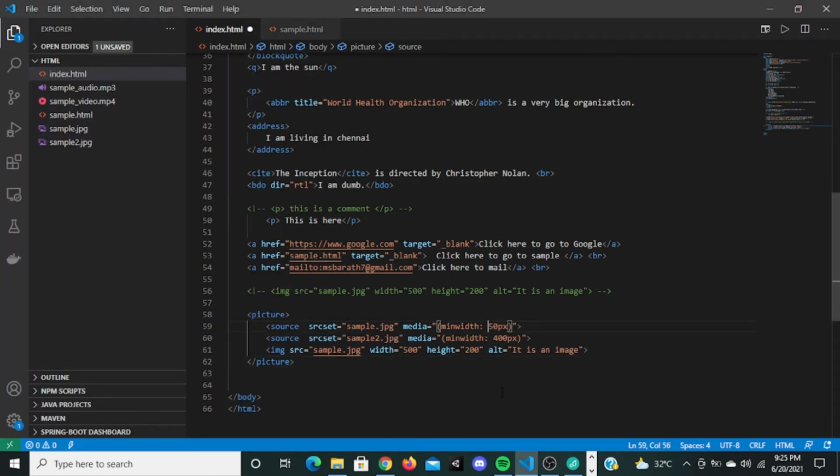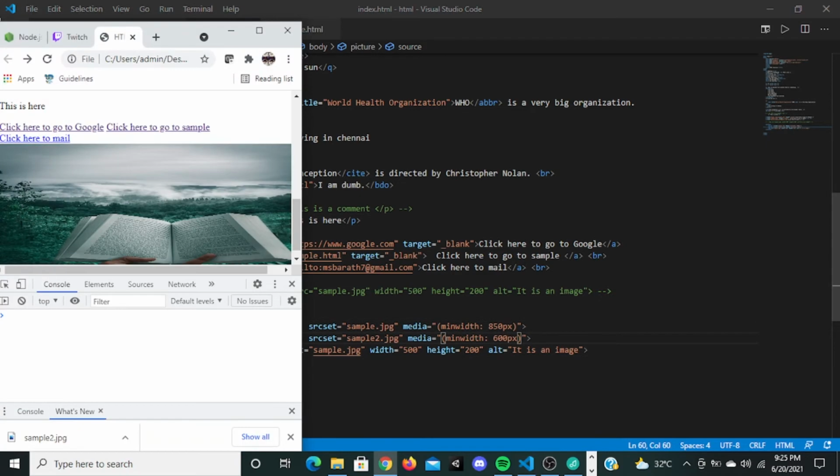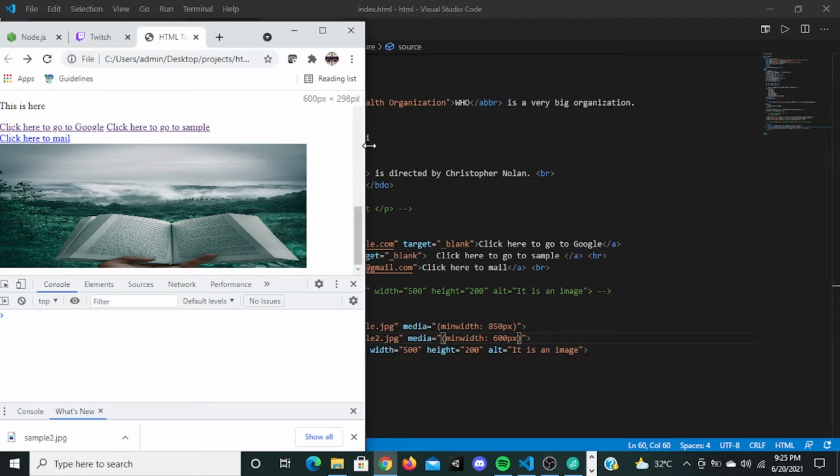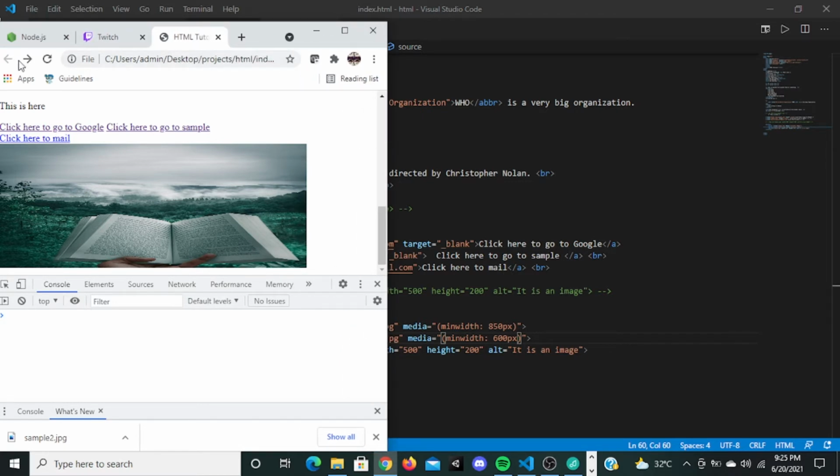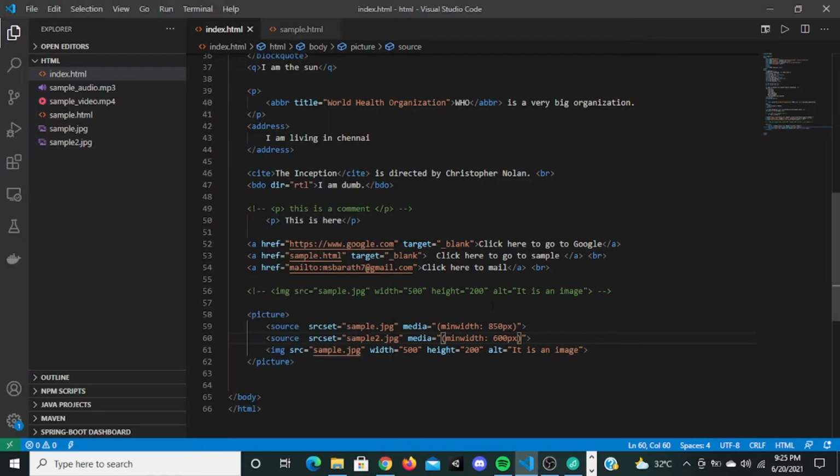So let me increase this. Let this be 850, I'll let this be 600. When I save this and refresh, and go to 600, let me check. Sample2.jpg right here.